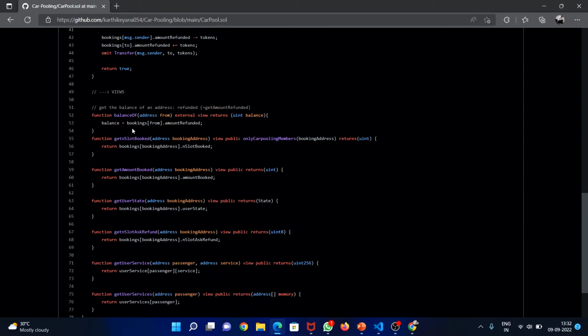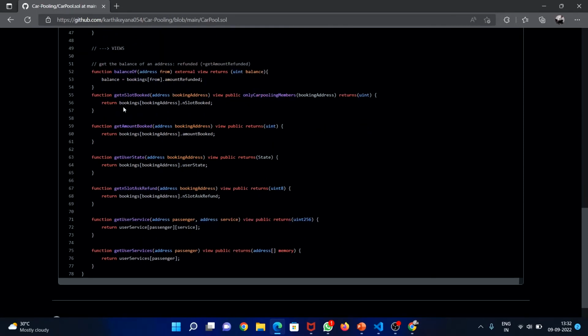It's a function, balance of each to the balance. It is public. The number of bookings decreases the state and gets the slots of refund. So these are the three features I use to start the car booking.